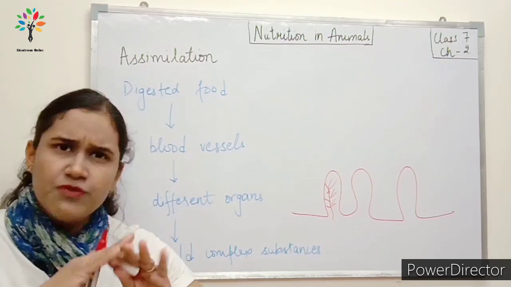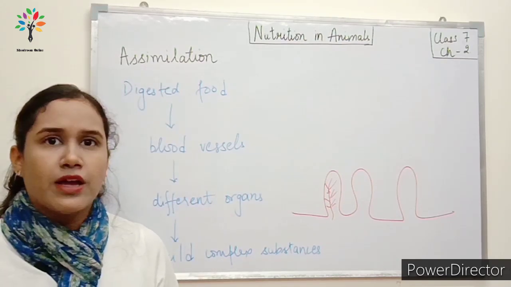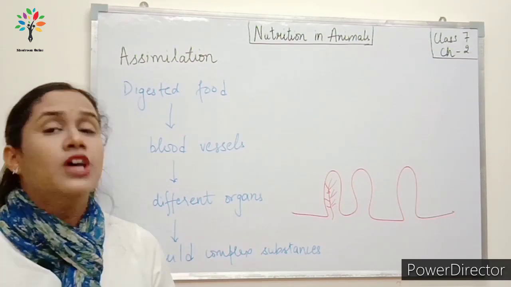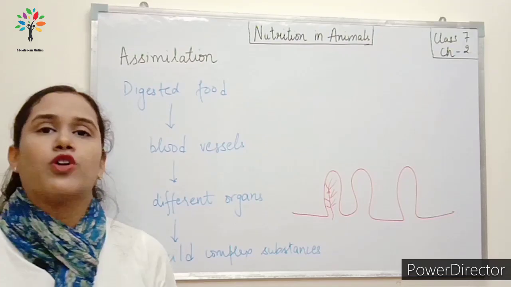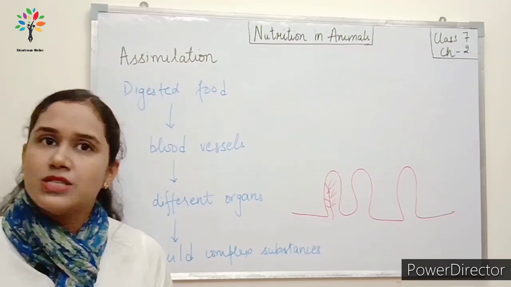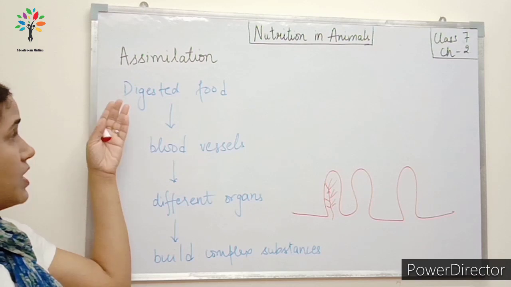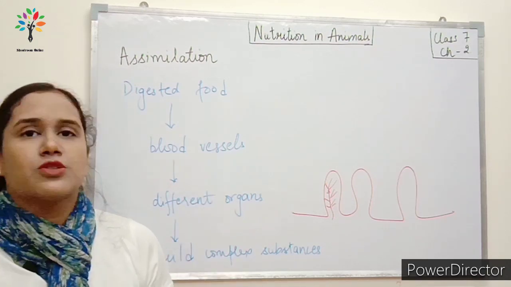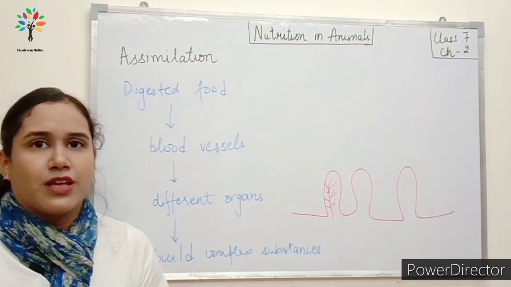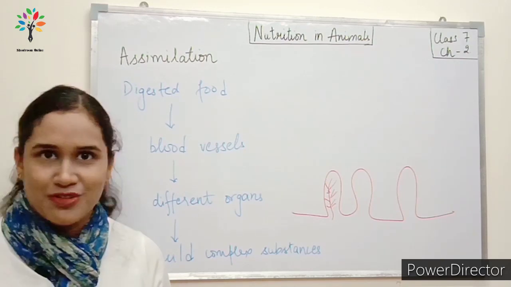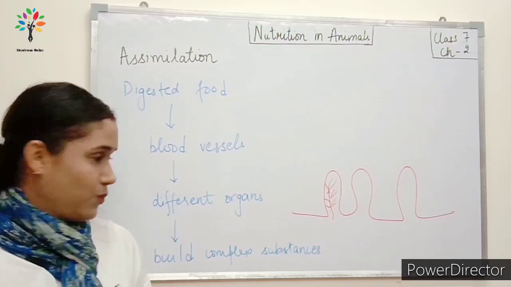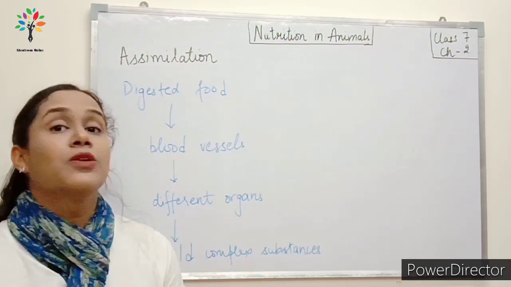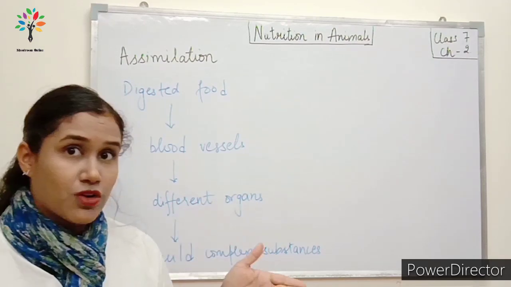ठीक है? In very simple terms, assimilation क्या है? Digested food को use करना अपनी body की growth के लिए. Okay? The use of digested food for the growth and development of our body. ठीक है? और use कैसे होता है? जब digested food जो है blood vessels के through organs में जाएगा and organs इसको use करेंगे, assimilate करेंगे, utilize करेंगे. Fine? Clear? Now, so the complex substances like proteins are made up by these organs, different organs which help in the growth of our body, right?